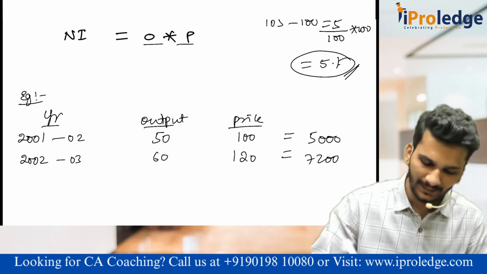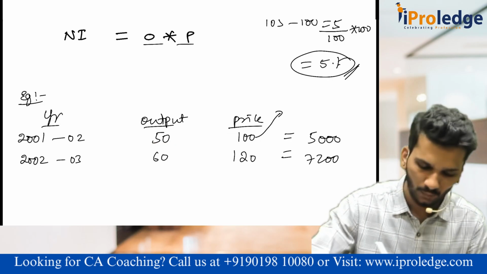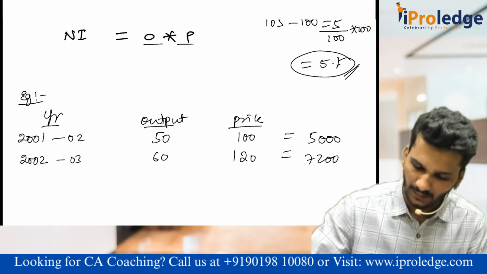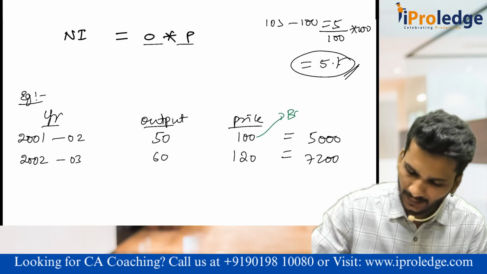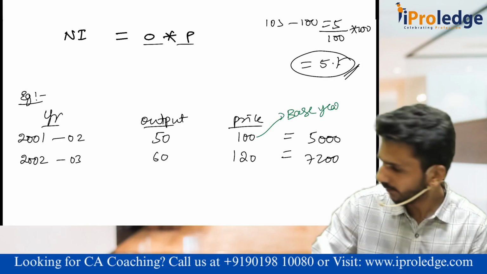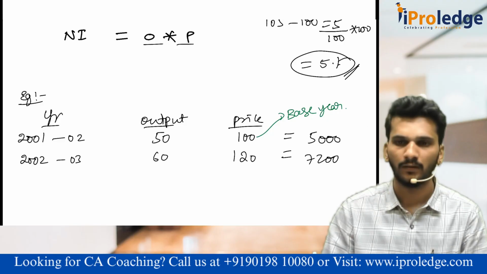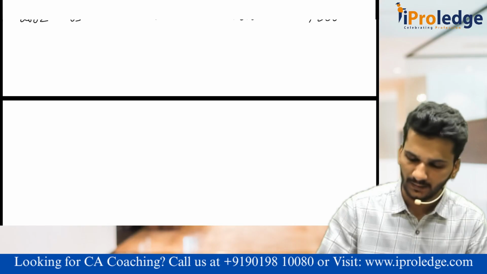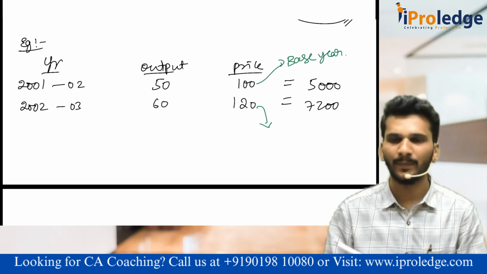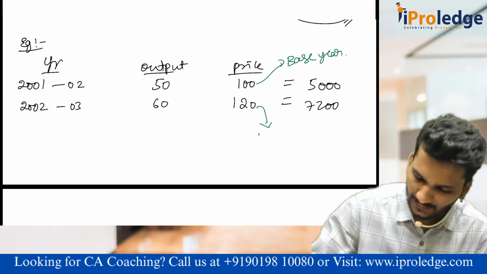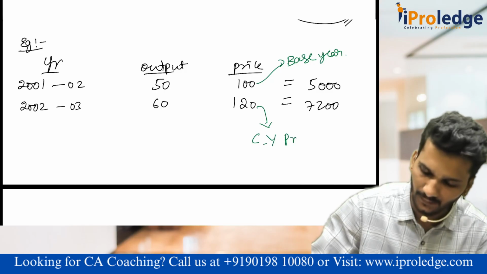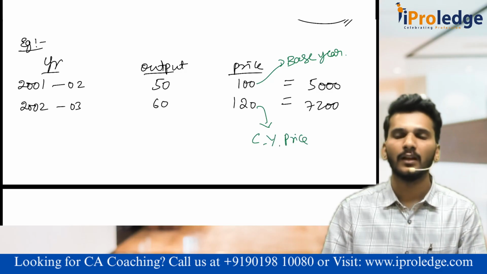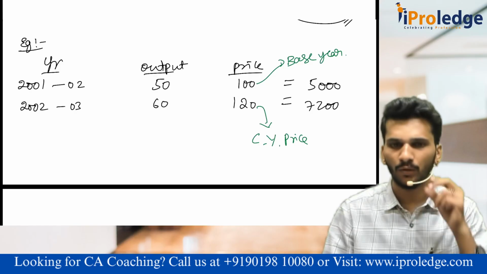Can I call this the price in 2001-02 the base year prices? Yes, sir, we already know that. What is this 120? This 120 is not the base year price. This price we call the current year price. Yes, sir, we already know that also.